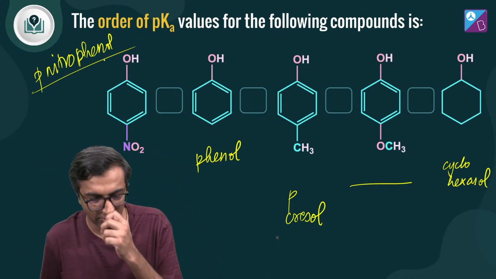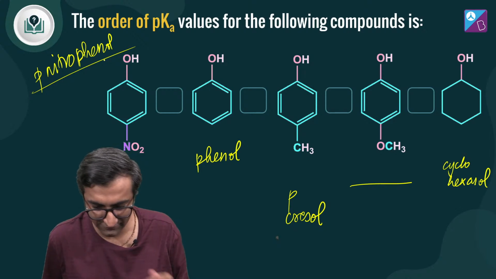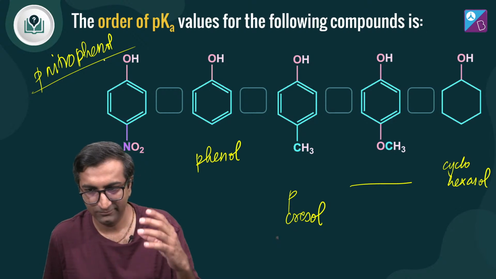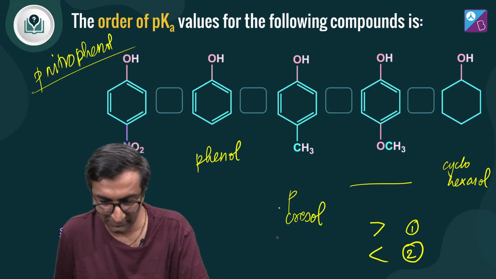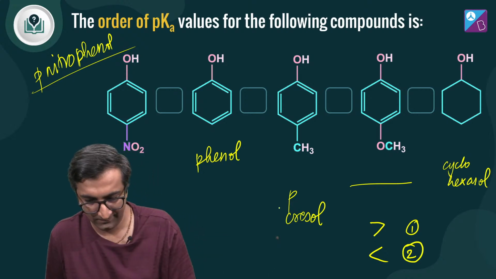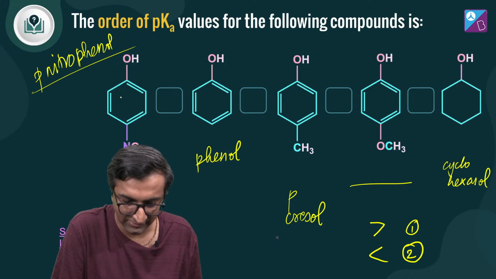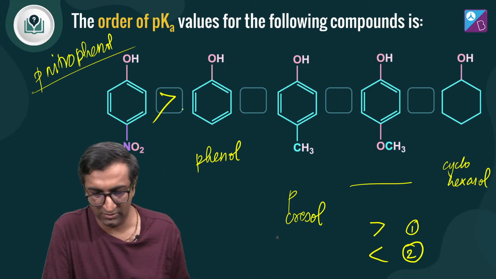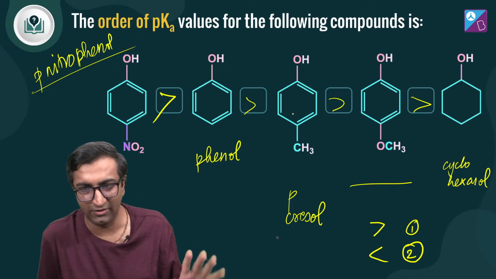Can you guys tell me the order of pKa values? Reverse arrow for this question. Reverse arrow means, is it this or this? I'm asking pKa value, not acidity. Acidity will be highest for phenol, right, it will be the highest for this. That's it. If you got one, you got them all. But do you understand it? This is the order, but do you understand this order?